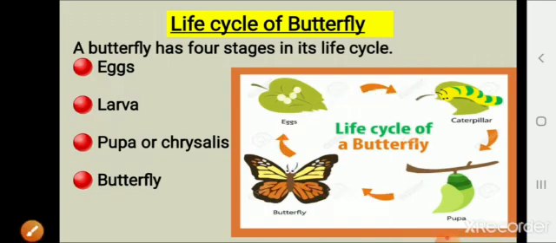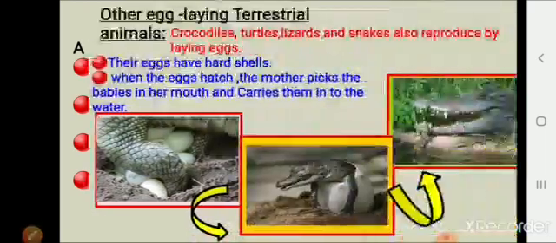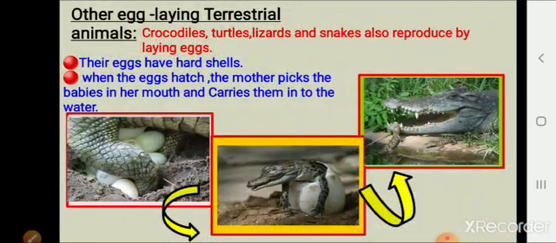Now let us know about other egg laying terrestrial animals. Crocodiles, turtles, lizards, and snakes also reproduce by laying eggs. Their eggs have hard shells like those of birds. Birds also have hard shells, we already learned. In the same way, crocodiles also have hard shells. Means their eggshells are hard.